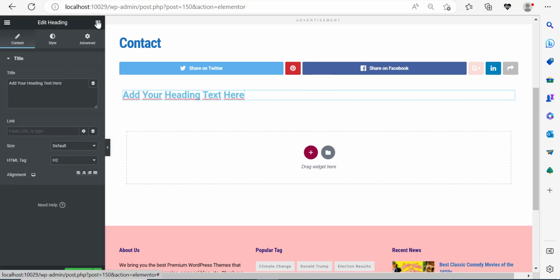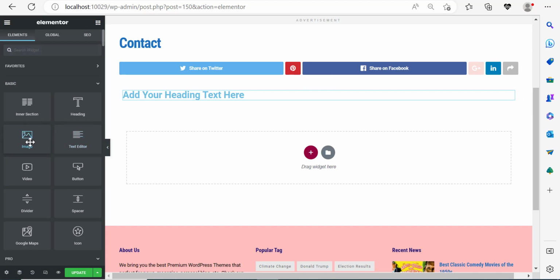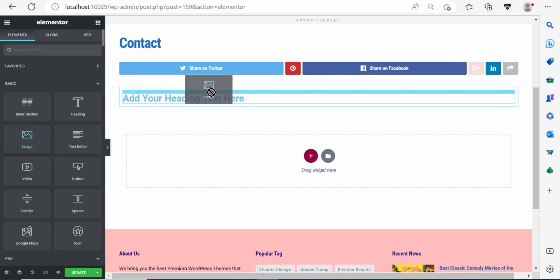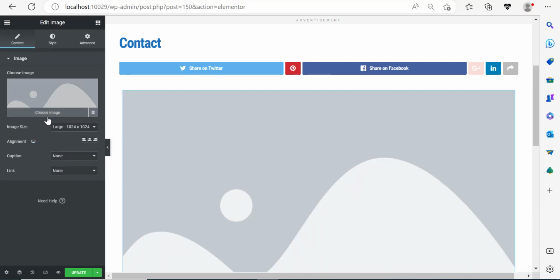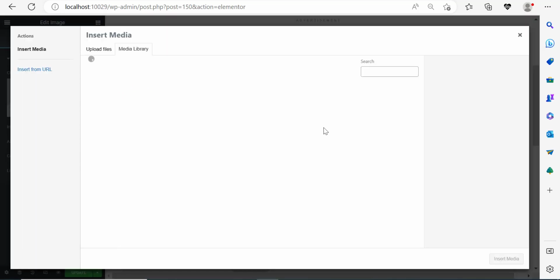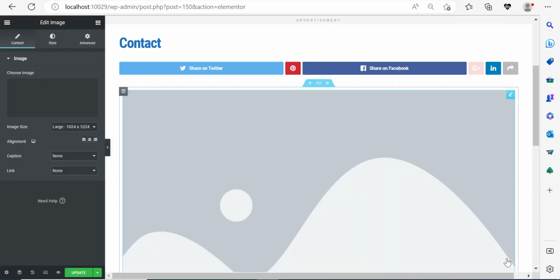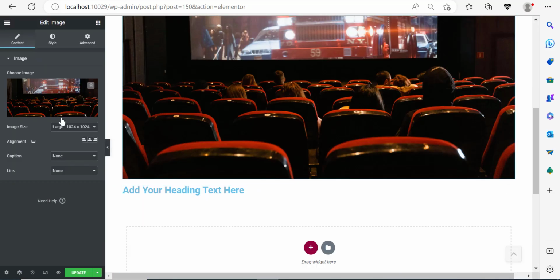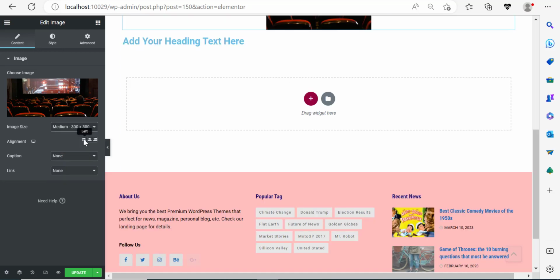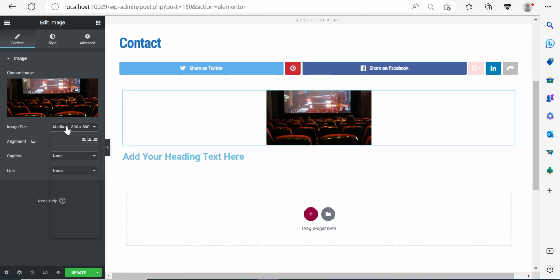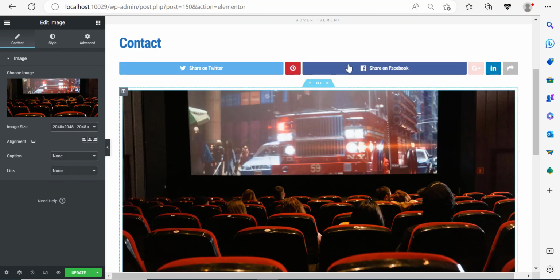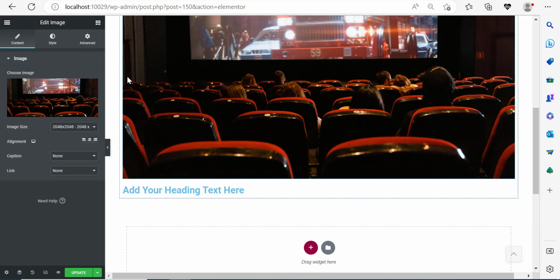Let's say that you want to add an image above the heading. I can click, and this is an image above the heading. And you can go find an image on your media library and put an image there. So for example, let's say you want to add this image. There you go, you have your image. You can size this up, make it smaller, make it bigger, and so on and so forth.